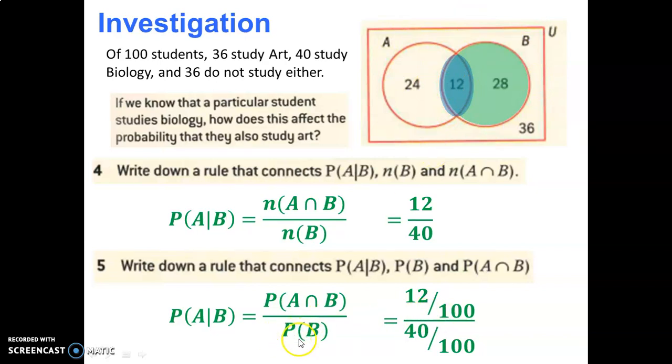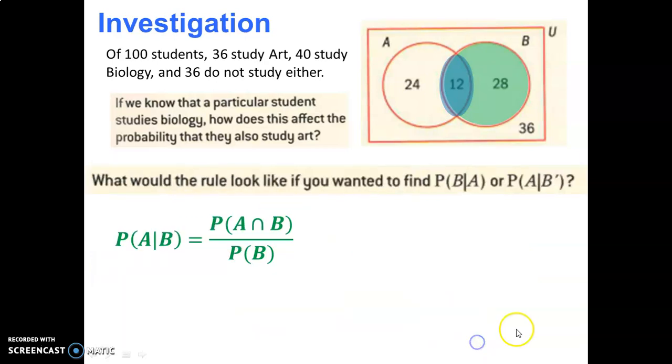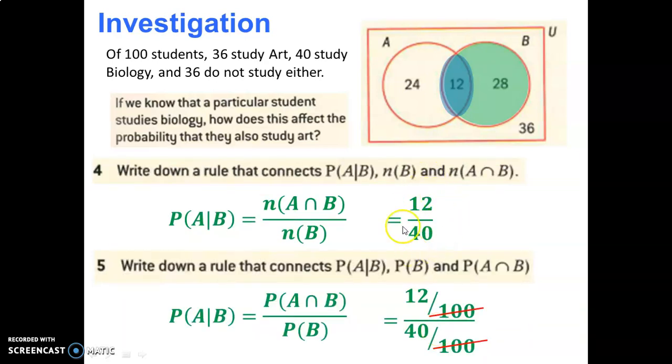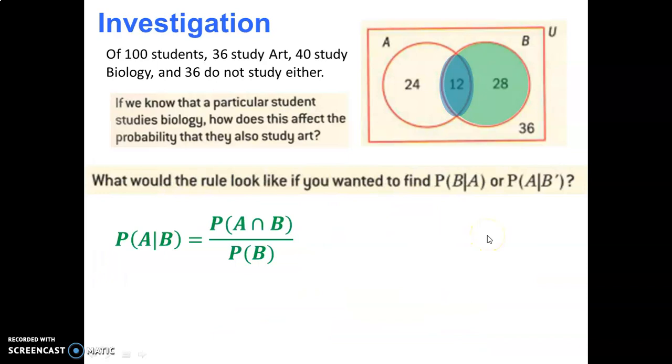And then on the bottom here, the probability of B occurring is 40 out of the whole group 100. But when you write that fraction and you have 2 fractions with the same denominator divided by each other, the 100s can be cancelled, and you just get back to the same thing we have up here. Okay, so now what would the rule look like if you wanted P of B given that A? So now it's reversing it. Before it had A given that B, now it's B given that A. So here's the rule we had. What would that look like if you wanted this instead?